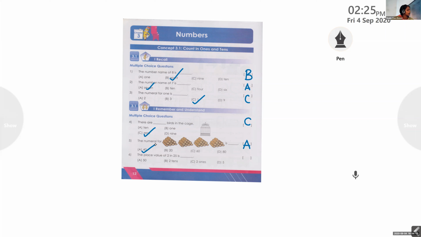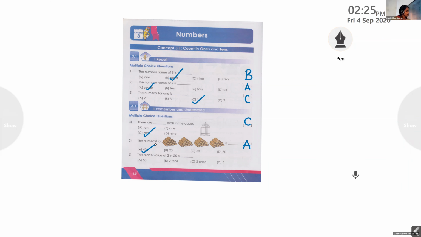Next we have Aradi Biju. Aradi, the question's number 6. The place value of 2 in 25 is dash. The place value, not a place, place value. We studied place value. And we have the options A 50, B 2 tens, C 2 ones, D 5.